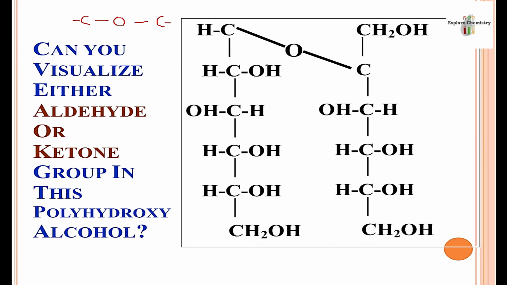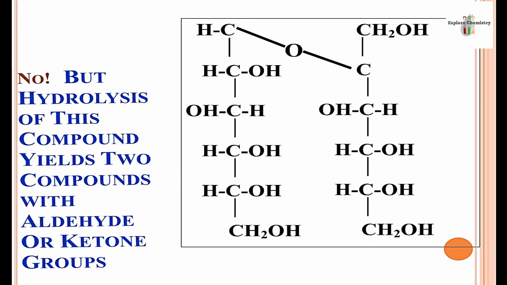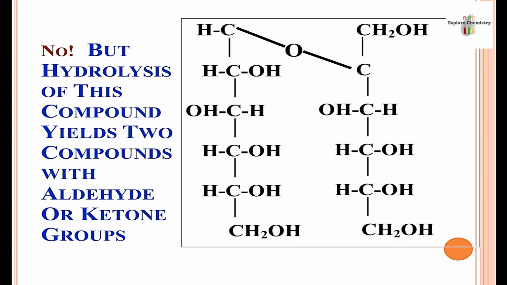When this compound undergoes hydrolysis, meaning whenever this compound reacts with water, it will produce two different compounds, and that will be aldehyde and ketone. So it is not necessary that carbohydrates always contain aldehyde and ketone, but on hydrolysis they can produce aldehyde and ketone.